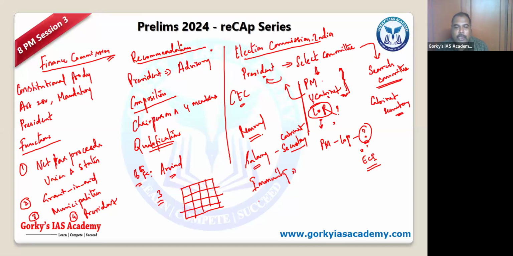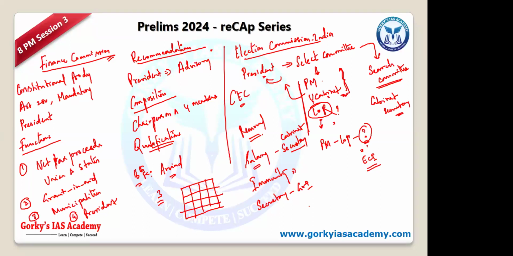And the officials who are now selected will be only from persons with the rank of secretaries to the Government of India. Previously, there was no qualification. You could pick them from any walk of life. Anybody could become a member of the Election Commission. Whereas now, they have clearly mentioned that they have to have been a secretary in the Government of India for 10 years. And those people who are retired will be posted as CEC or ECs.